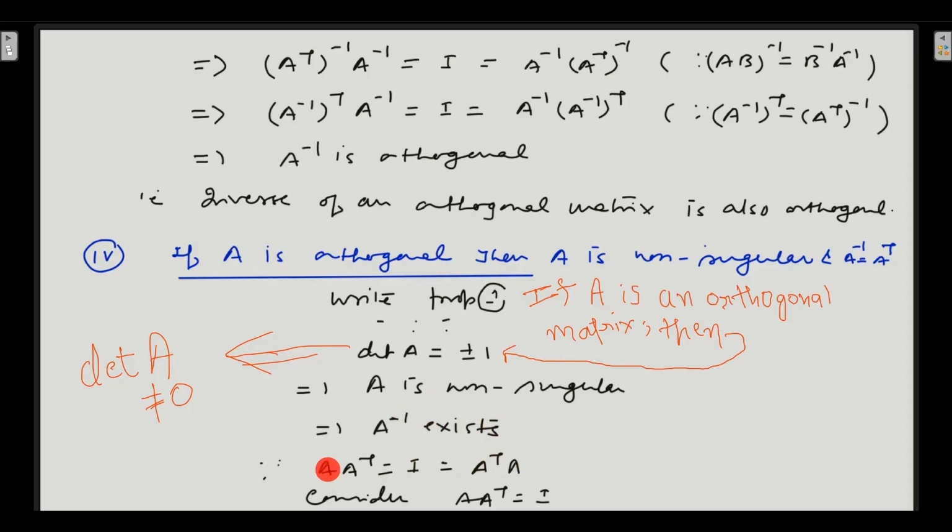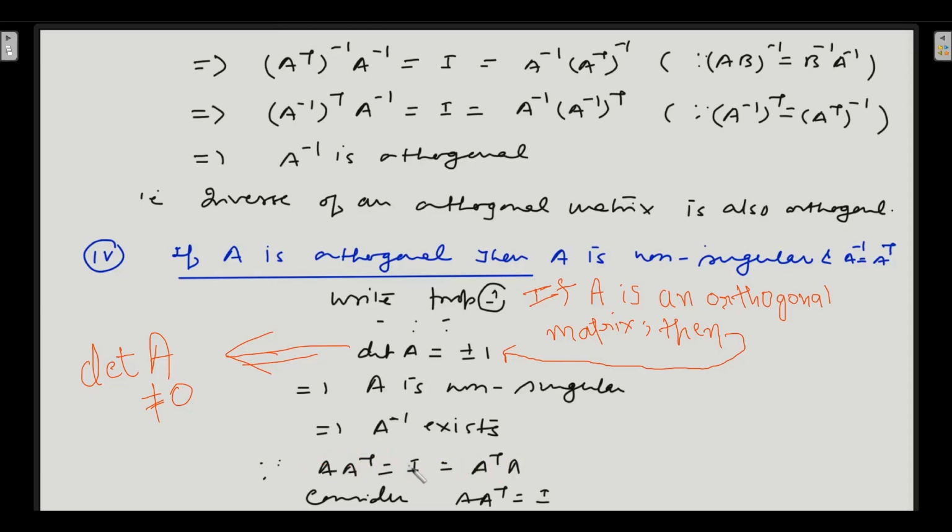Now from the definition of orthogonal matrices, what do we have? From the definition of orthogonal matrices, A A transpose is equal to the identity matrix, and it is equal to A transpose A. This particular statement is from the definition of orthogonal matrices.